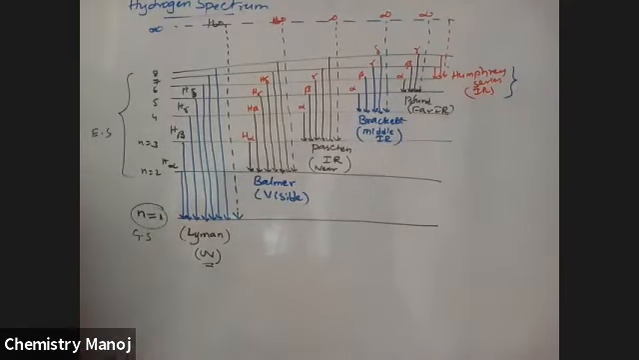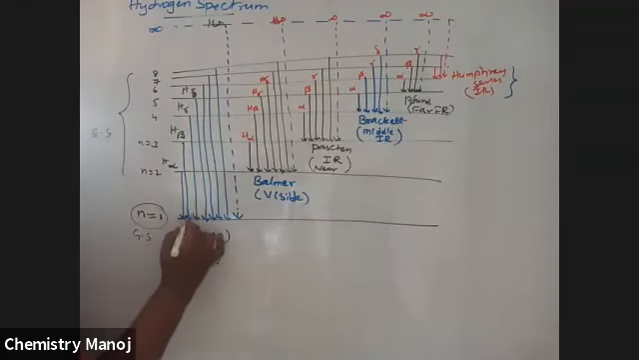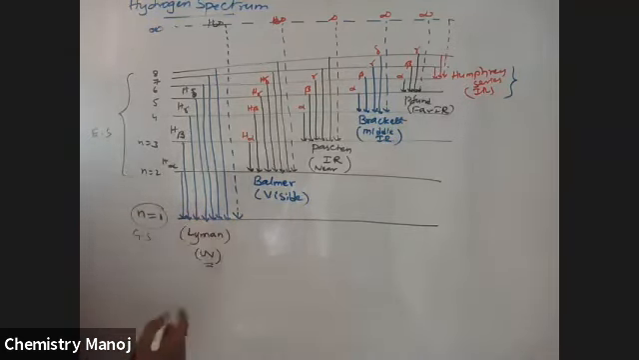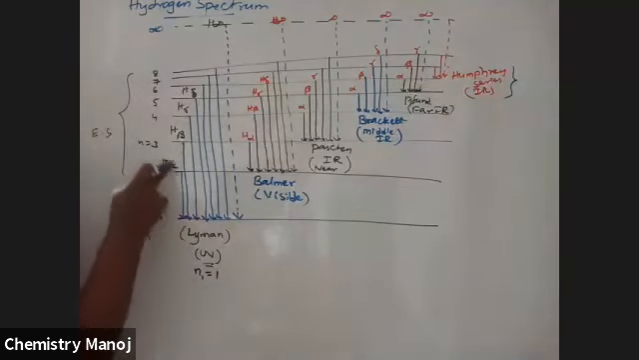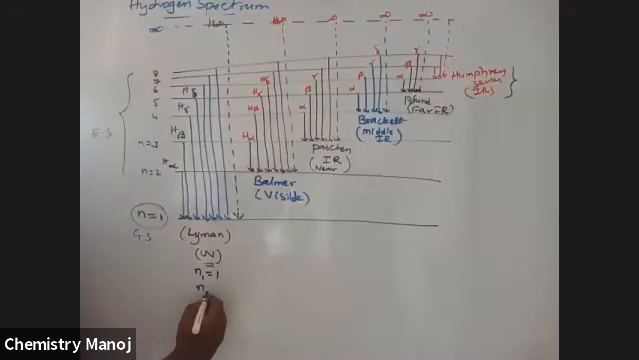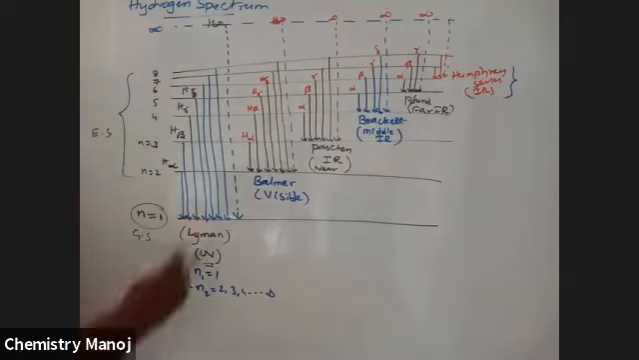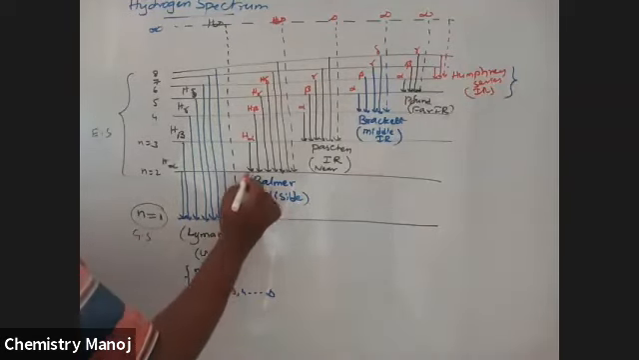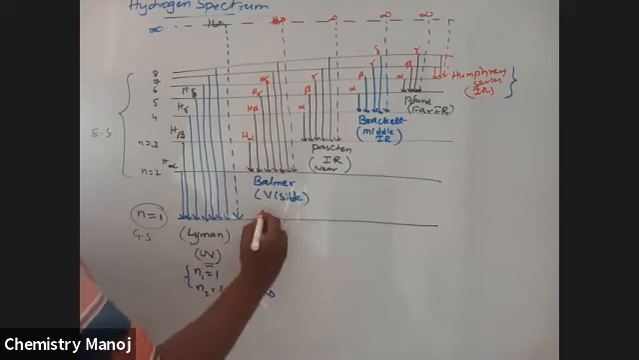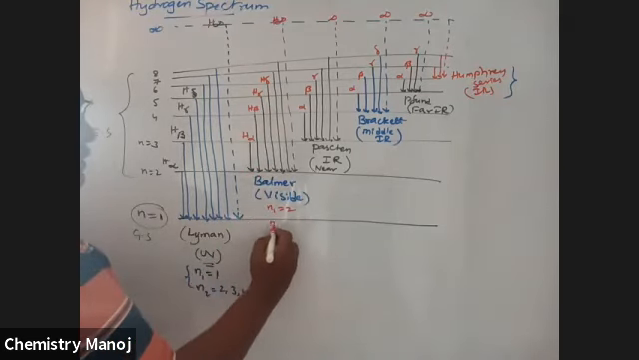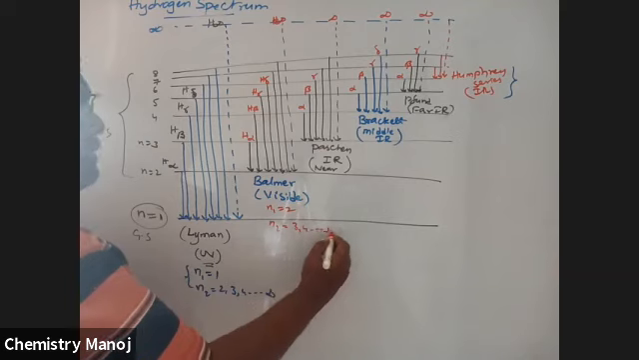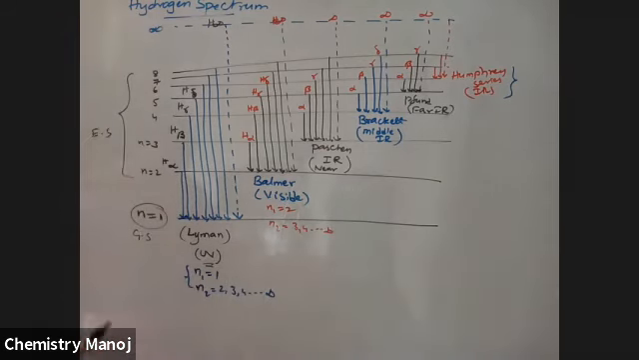For the Lyman series, to which orbit does the electron come back? That is the first orbit, so N1 is equal to 1. From where does the electron come back? From 2, 3, 4, 5 and so on, that is N2, the higher orbit, 2, 3, 4, up to infinity. So for Lyman series, N1 is 1, and N2 is 2 onwards to infinity. For the Balmer series, the electron comes back to the second orbit. N1 is 2, N2 is 3, 4, and so on to infinity.